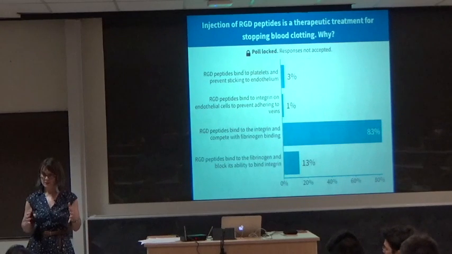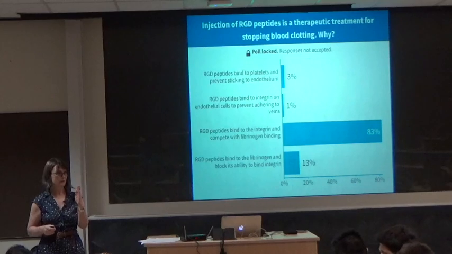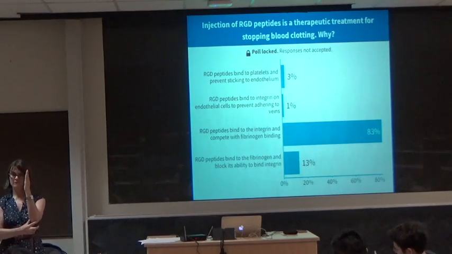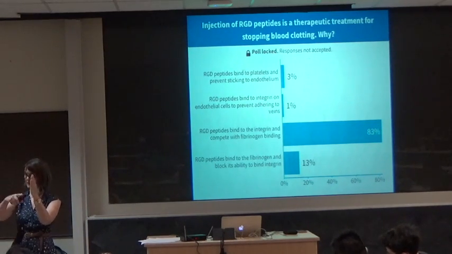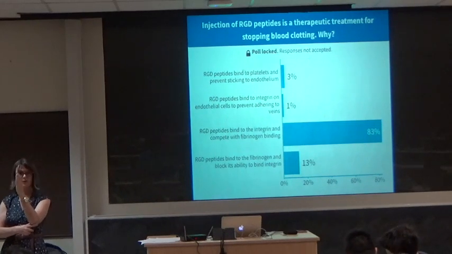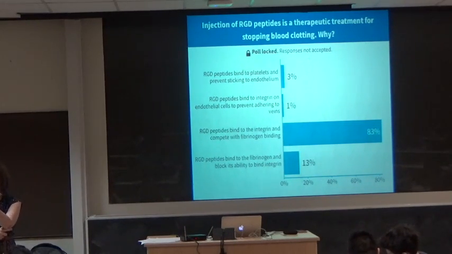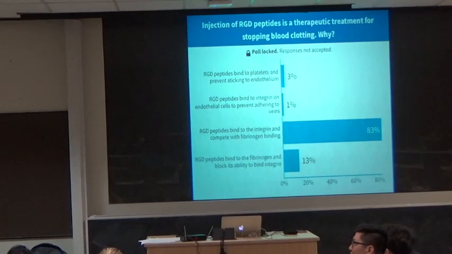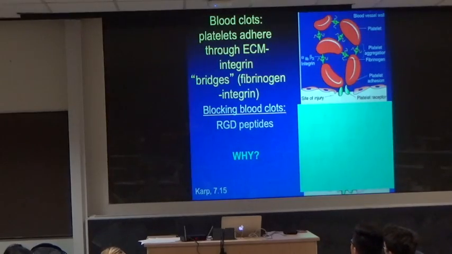Rather, the binding site for RGD is on the integrin. And that's why integrins will bind to fibronectin, because fibronectin has an RGD site. That's why integrins will bind to collagen, because collagen has an RGD site, and they'll bind laminin as well as fibrinogen. So how does that result in blocking platelet formation?